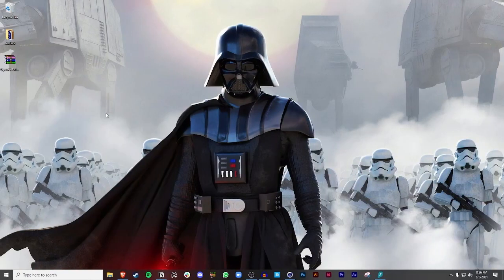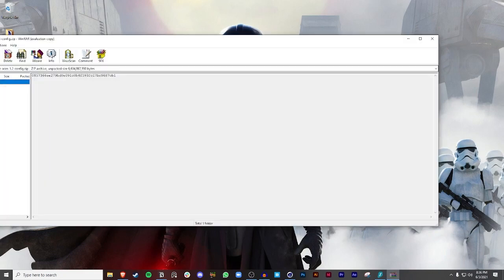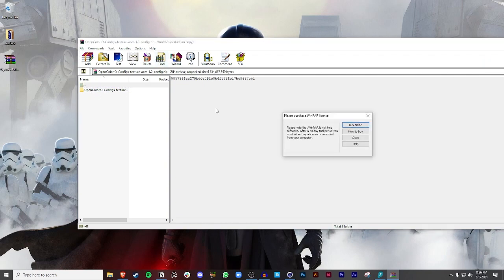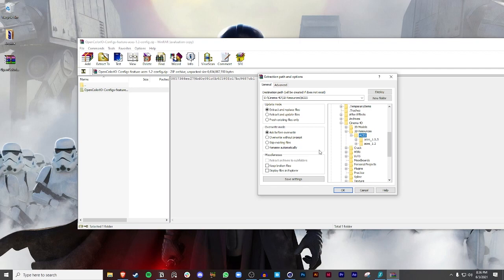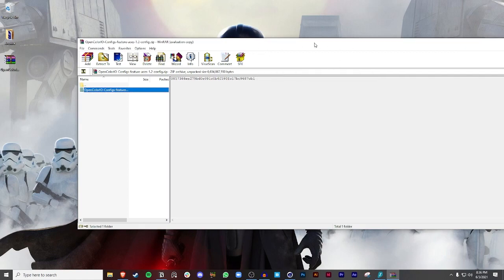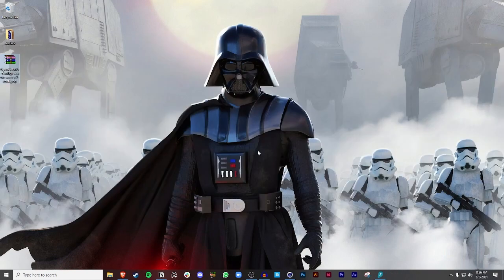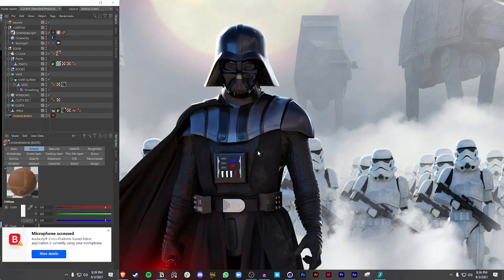Okay, so now that you guys got ACES, you're going to get a zip folder called OpenColor.io. We're going to open it, and one thing we're going to do is extract it to my SSD, and then go to Cinema 4D, and the folder that I named it was 3D Resources, and I called it ACES. As long as you put it somewhere where you can find it, that's all that matters. I have two versions currently: ACES 1.2 and ACES 1.03. Once we put it into a folder, we can go to Cinema 4D and activate it and start using it.